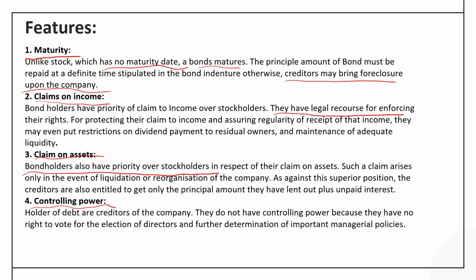But the last point, the controlling power, compensates for all the previous features of the bondholders. That means since they don't bear any risk of the company, they are the creditors of the company, they do not enjoy any controlling power because they don't have any right to vote for the election of directors or the determination of important managerial decisions. So these are the features of debentures.